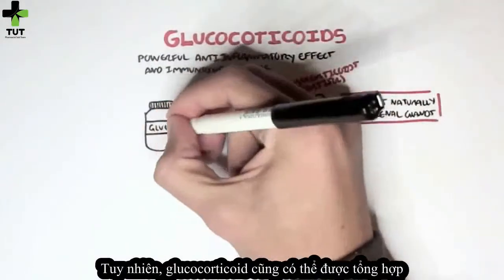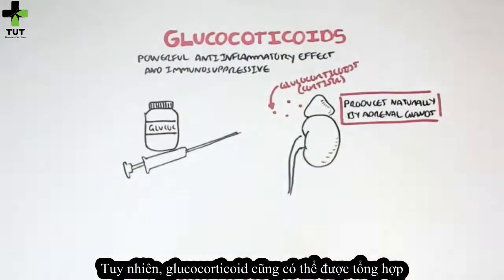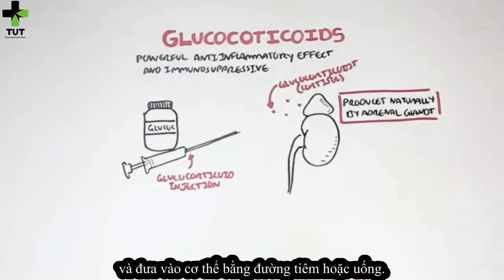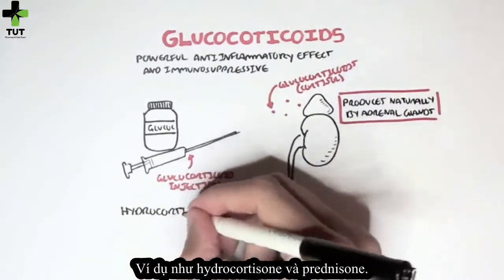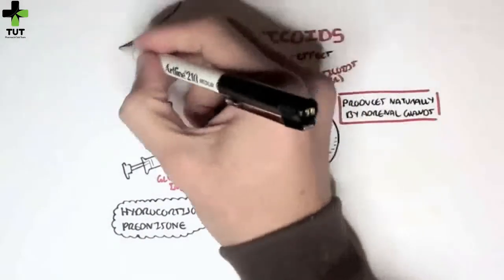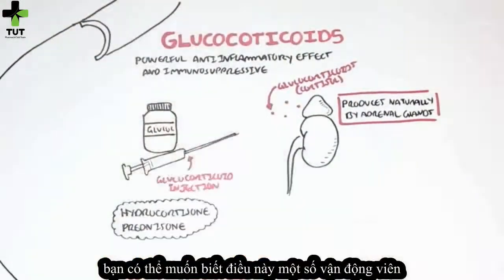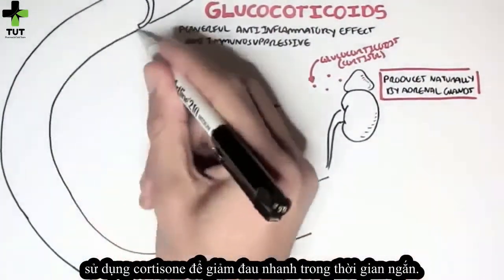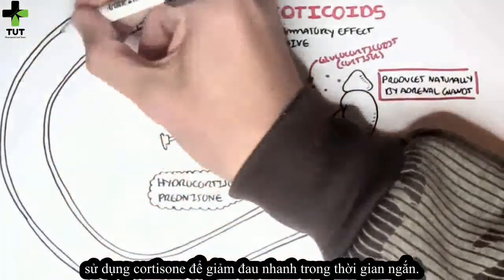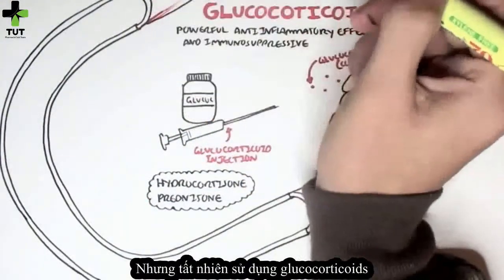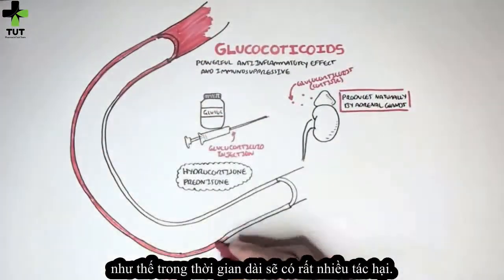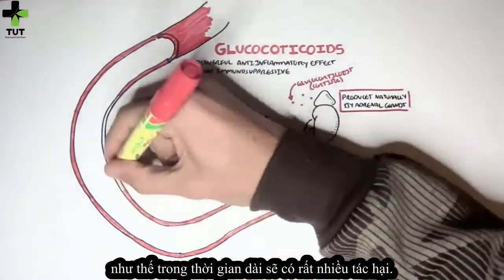However, glucocorticoids can also be synthetically made and injected or taken orally. Some examples are hydrocortisone and prednisone. Especially sports people use cortisone to relieve pain quickly for a duration of time. But of course, taking glucocorticoids like this for a long time has some very bad effects.